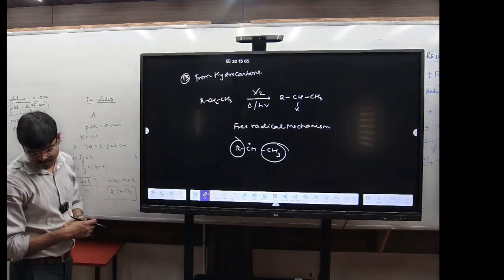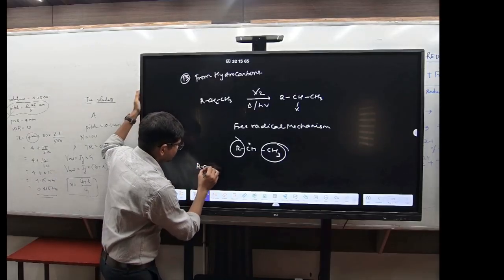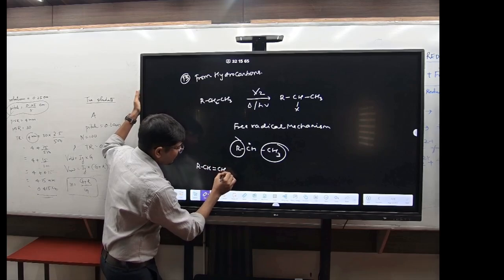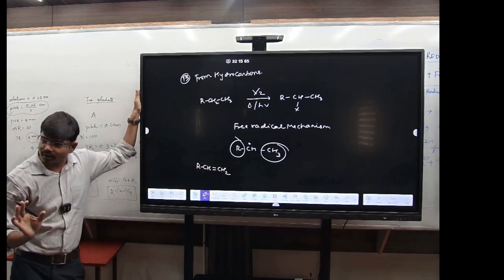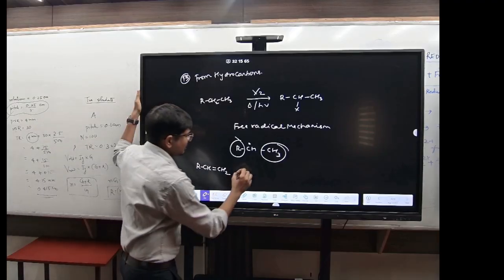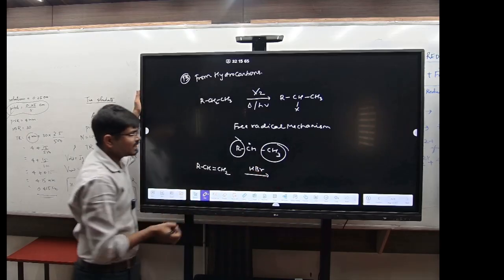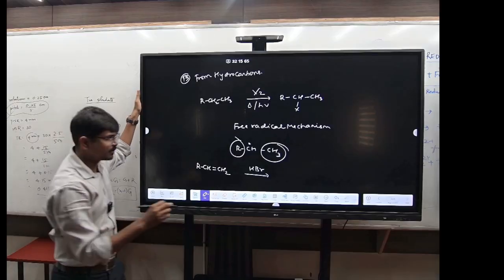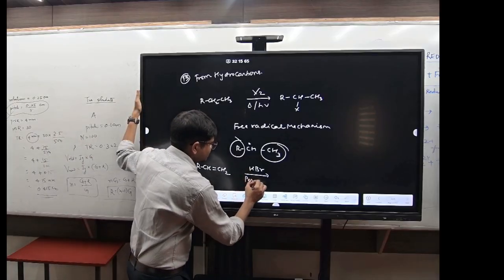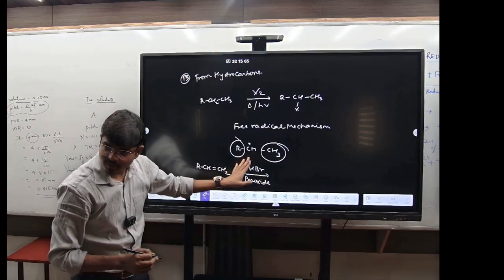Now see here. Now I am talking about alkenes, right? Suppose you have RCH double bond CH2. Got it? Now see here, what if you add HBr, right? Got it? In the presence of peroxide, again it will undergo the free radical mechanism.